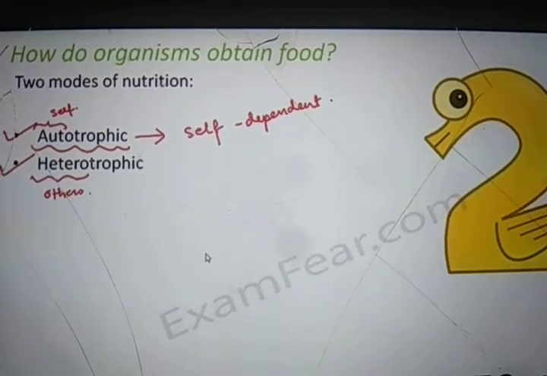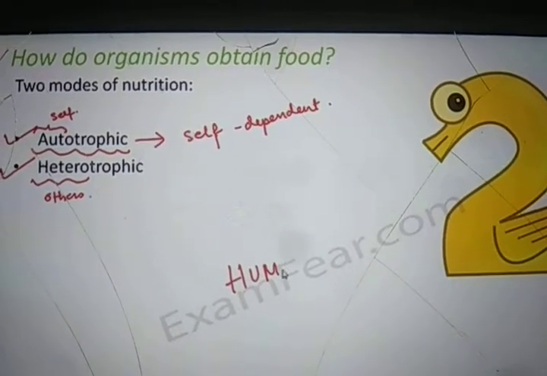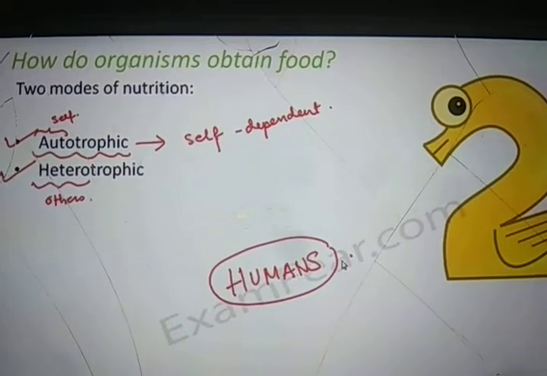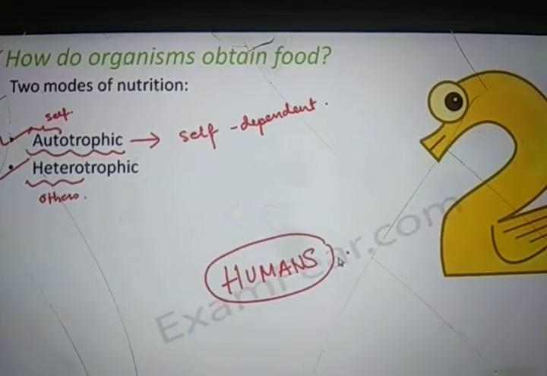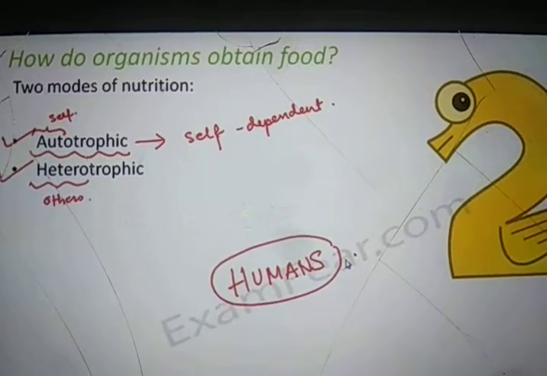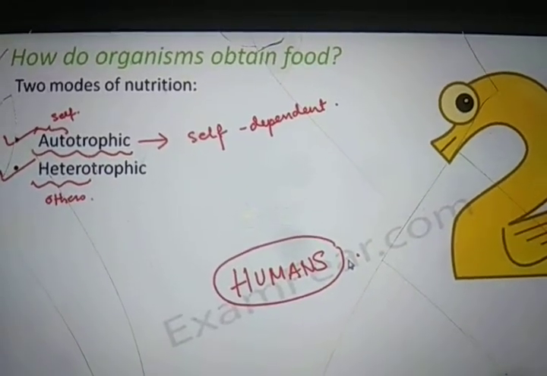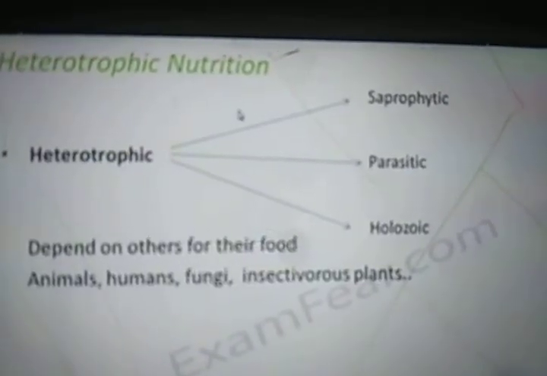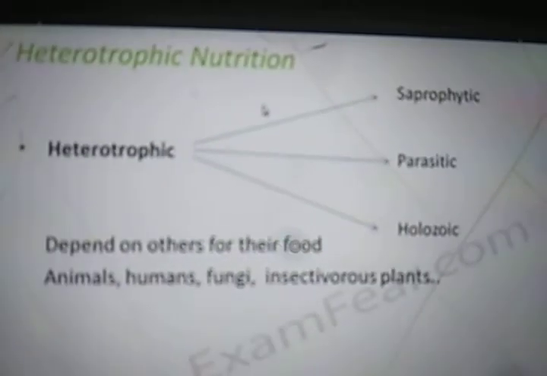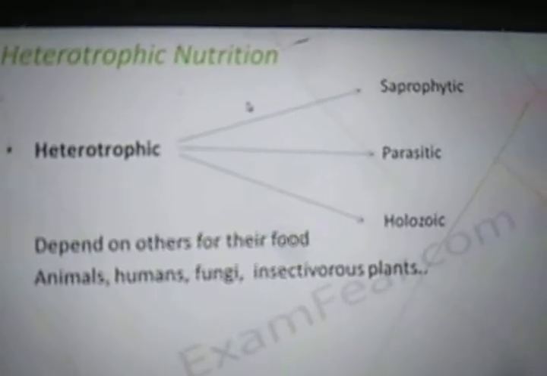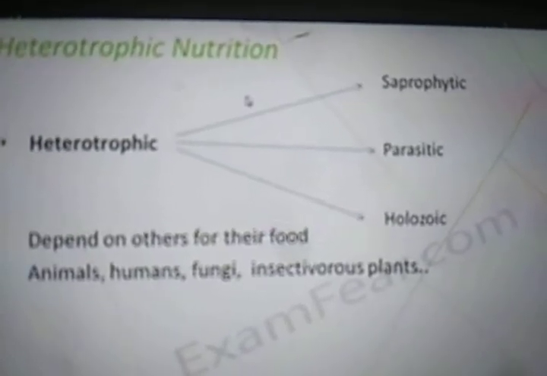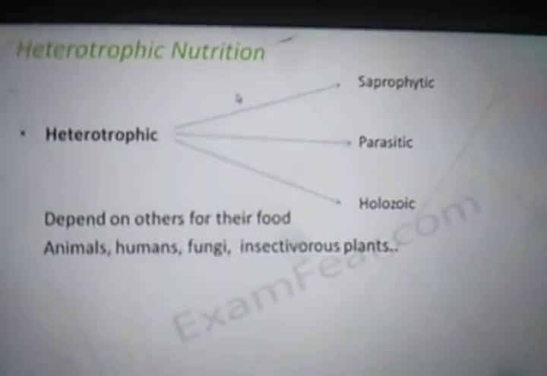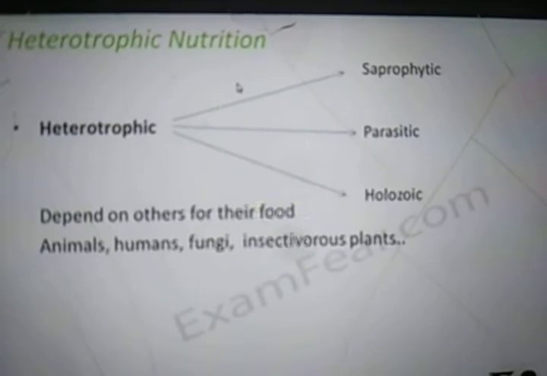Now let us talk about human beings. What do you think, are humans heterotrophic or autotrophic? Just think about it. We are heterotrophic. We depend on others for our food. We depend on plants directly or indirectly for our food. There are some plants which are heterotrophic as well, but most of them are autotrophic. In this lesson we only talk about animals, and all animals are heterotrophic. None of the animals prepare their own food. So all animals depend on plants either directly or indirectly.